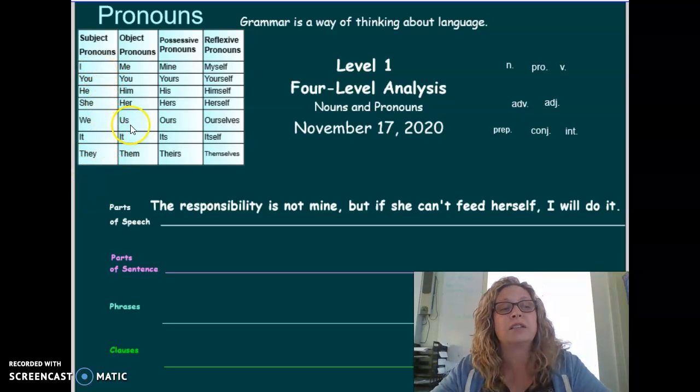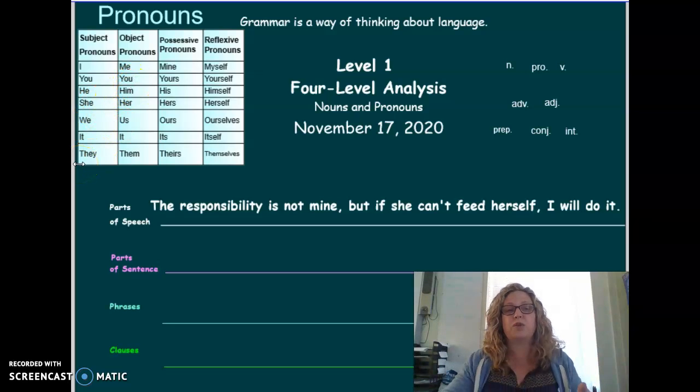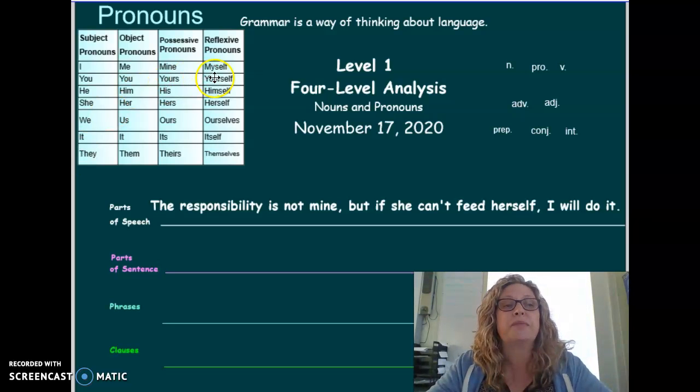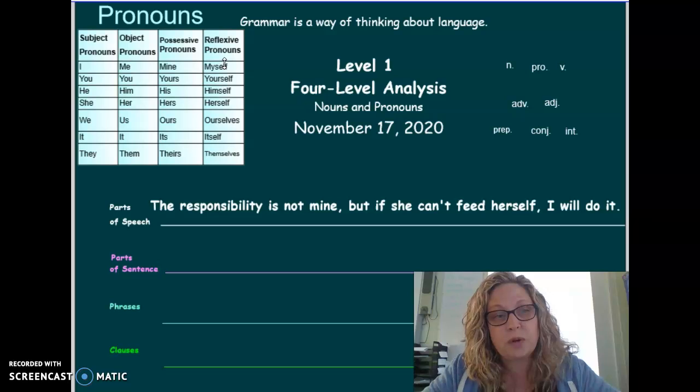This can go anywhere. You can say I hugged us, which would be weird, but I hugged them, you hugged him, we hugged it, she hugged you. So it can be any subject pronoun hugging any object pronoun, but it can't be the other way around. That leads us to reflexive pronouns.